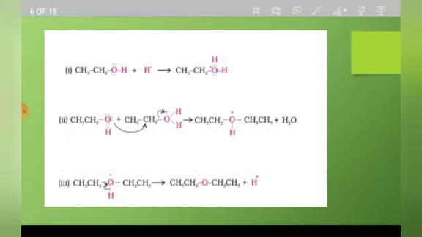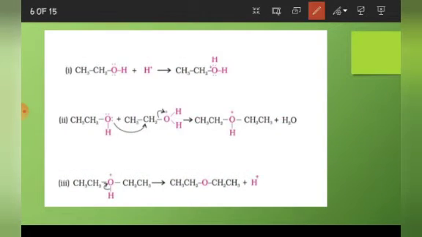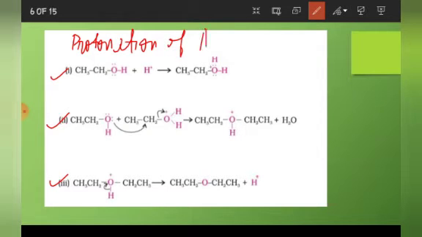This is the mechanism. The steps are given in your NCERT also. Again, it is a 3-step mechanism: step 1, step 2 and step 3. Step 1 is the same step that we have studied in our earlier mechanism, which is protonation of alcohol.